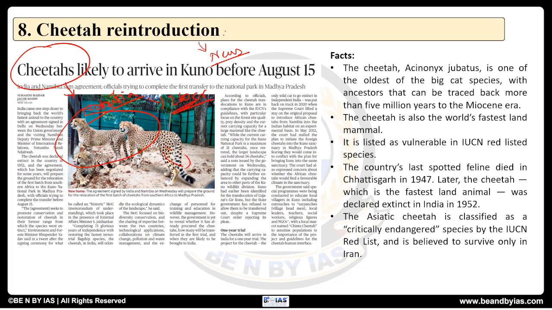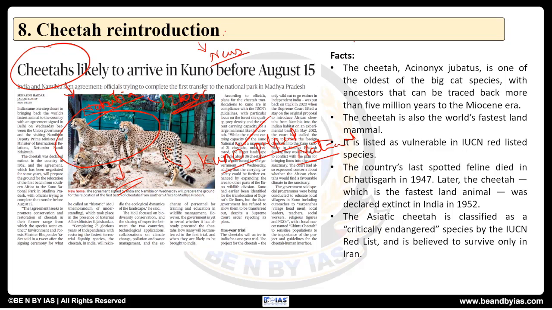For this, after proper research, first of all we have finalized Kuno National Park as an ideal location for it, because the cheetah is a territorial creature and it is highly dependent upon the local environment. So all these conditions are available and good in Kuno National Park. That is the reason why this site has been selected.